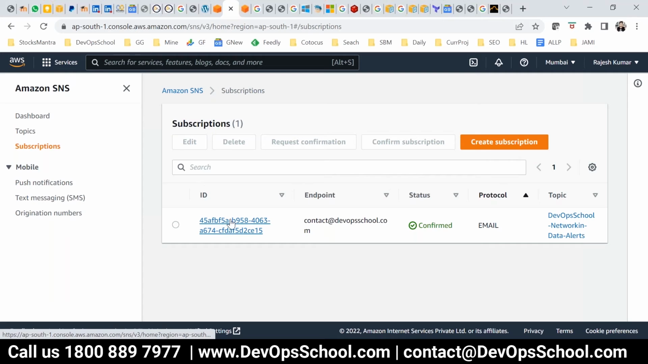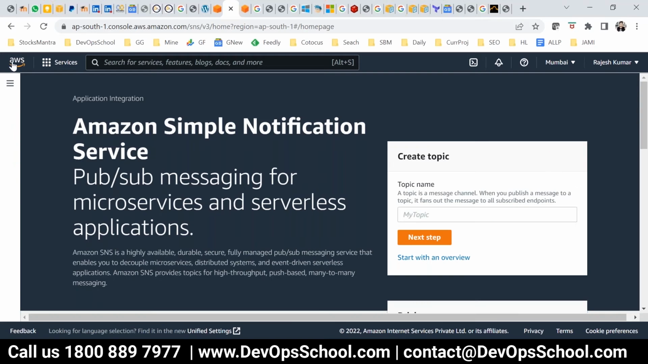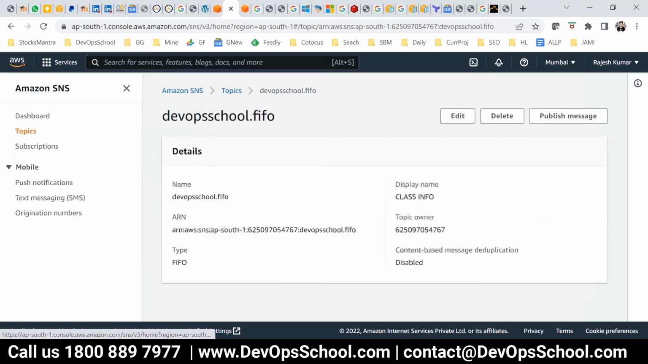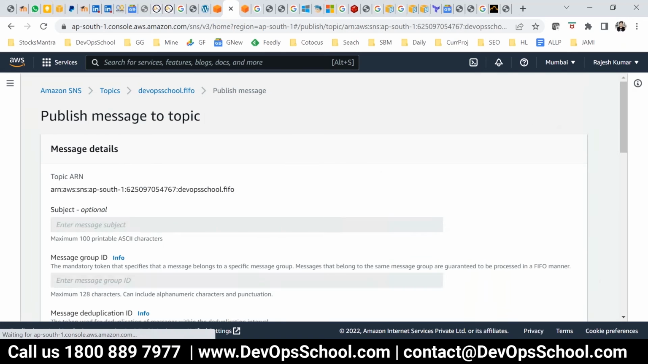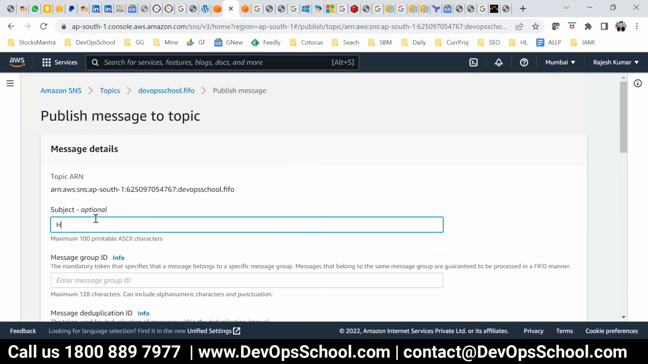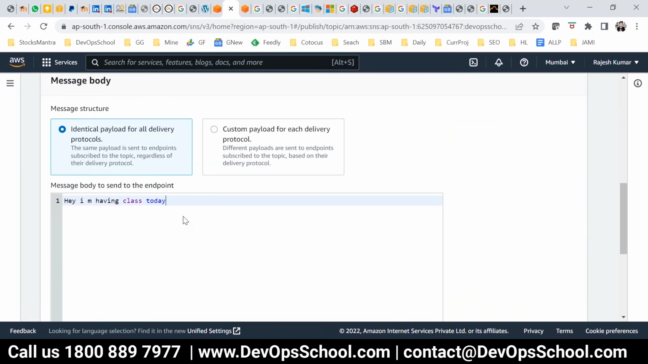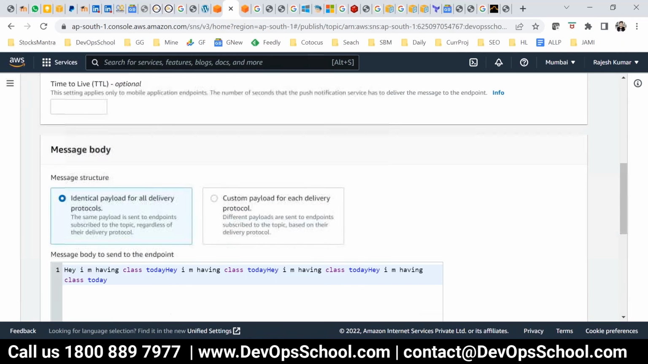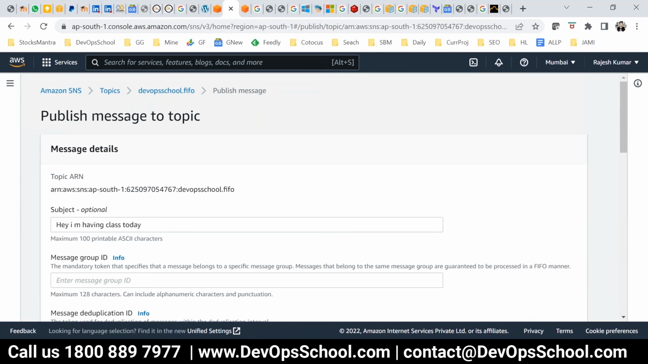So how do you send a message? Go to topics, click on these topics, publish message. You can send a message, hey, I am having class today. Again, if you're a developer, then it will be easier to understand because these are all dev tools. Write the message and send it. That's all. Now anyone who has subscribed to that topic, thousands of people, get it.